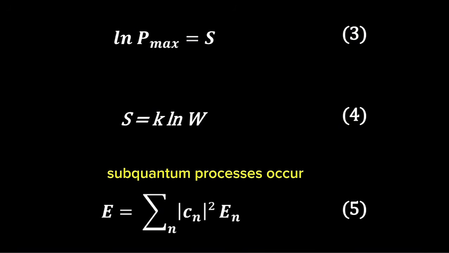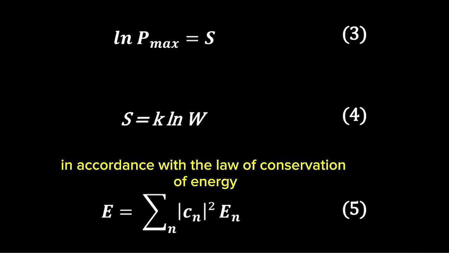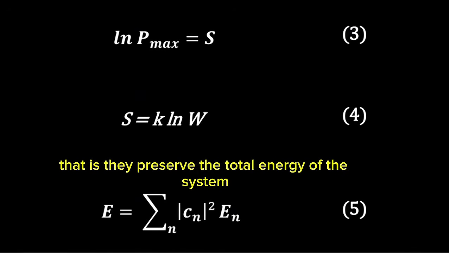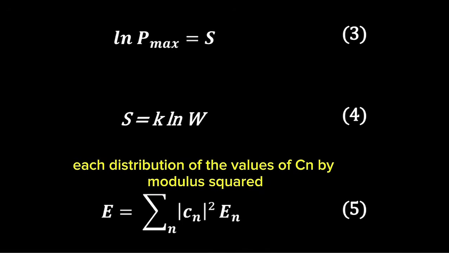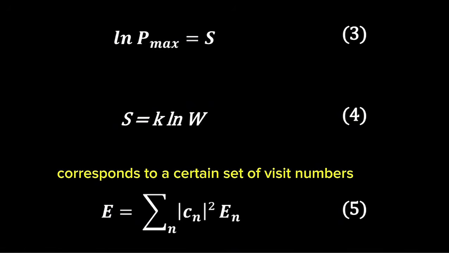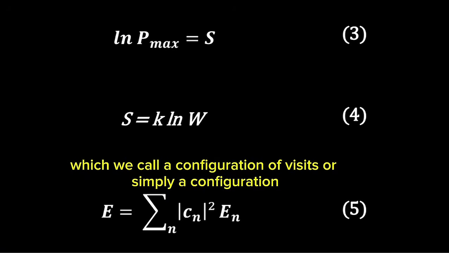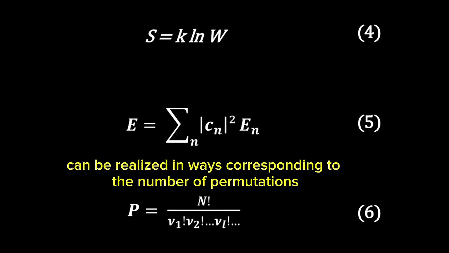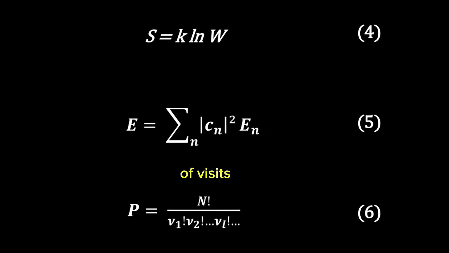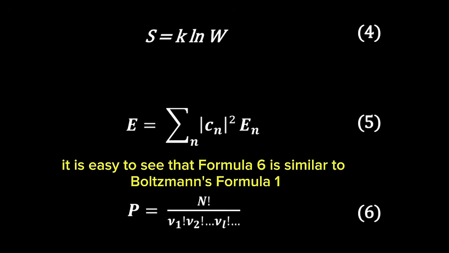Subquantum processes occur in accordance with the law of conservation of energy. That is, they preserve the total energy of the system. Each distribution of the values of Cn by modulus squared corresponds to a certain set of visit numbers, which we call a configuration of visits, or simply a configuration. Each configuration can be realized in ways corresponding to the number of permutations of visits. Formula 6. It is easy to see that Formula 6 is similar to Boltzmann's Formula 1.